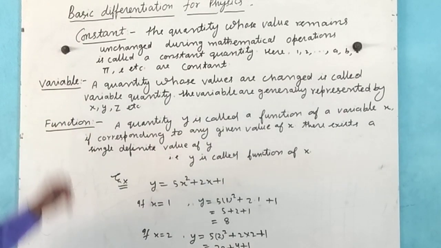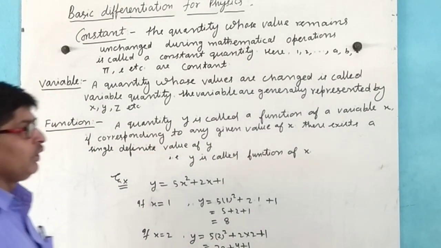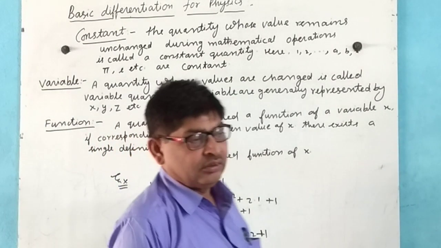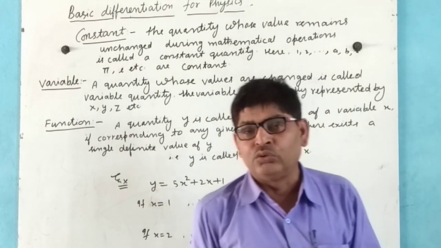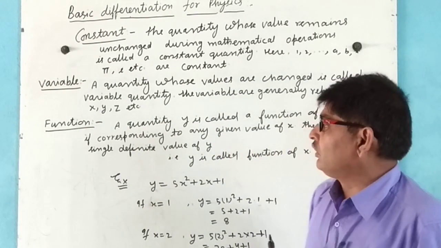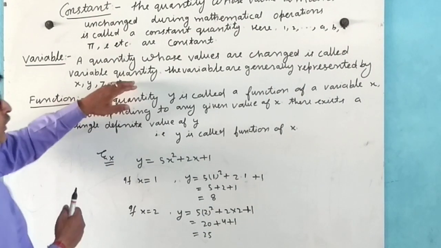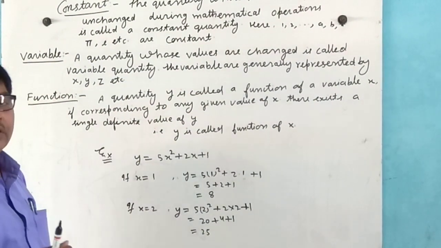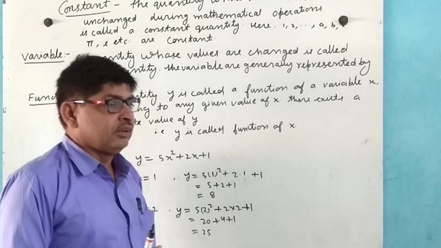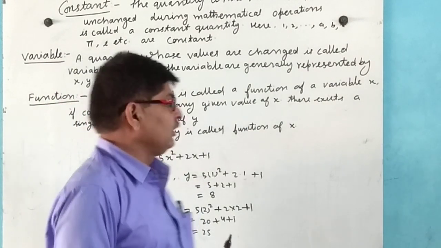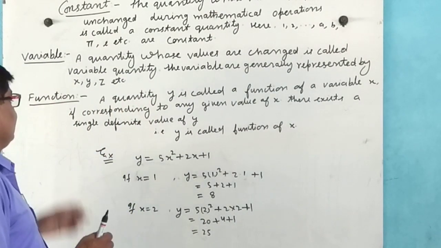Now, variable quantity: a quantity whose value changes is called a variable quantity. Variable quantities are generally taken as x, y, z, and so on.